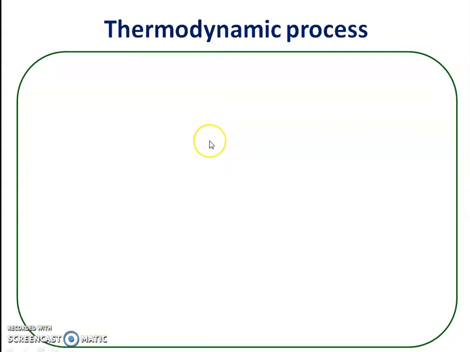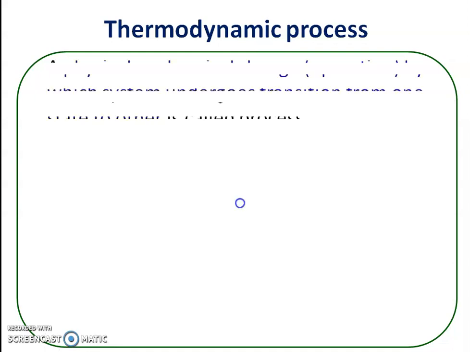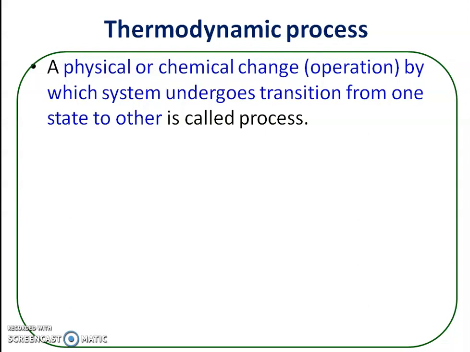Now the next thermodynamic term is the process, the thermodynamic process. Now what do you mean by thermodynamic process? It is a physical or chemical change by which a system changes from one state to another state. It is a physical or chemical change, or it is called an operation. And by doing such an operation, when there is a change in the position of the system from one state to another state, then that is called a process.